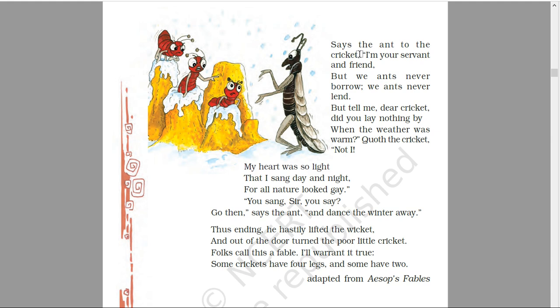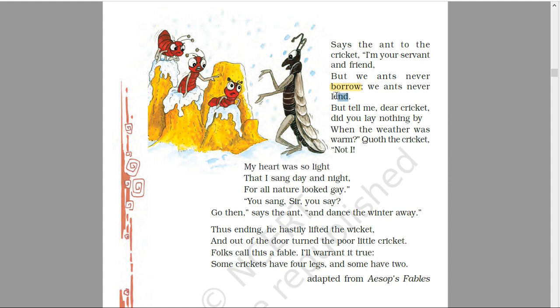So the ant did not deny him directly. The ant said that he was a servant and a friend to the cricket, but we ants never borrow. There are some rules in the lives of ants, that they do not borrow from others, take something with the promise to give.